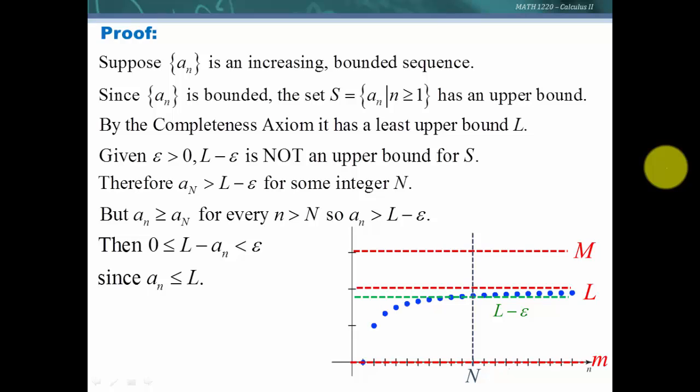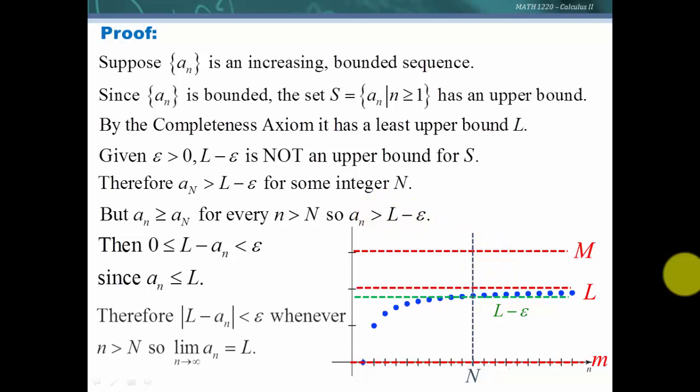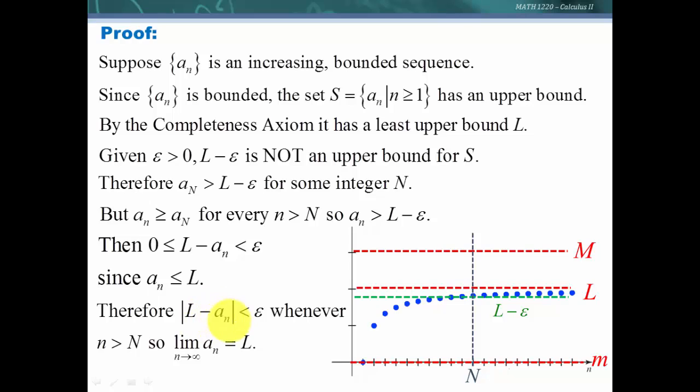Now we can do a little juggling, put the epsilon here and turn the inequality. We know that this difference, because L is greater than a sub n, is going to be positive, so greater than or equal to 0, and then it's going to be less than epsilon based on what we just found. So we can express this as the absolute value of a sub n minus L being less than epsilon whenever n is greater than capital N, and that was our definition of what we needed for L to be the limit. So the limit as n approaches infinity of a sub n equals L.